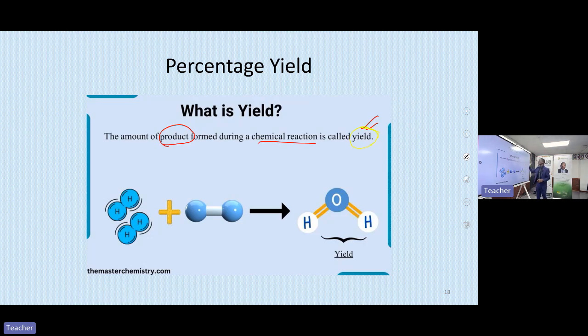Yield is what is formed. As we see here, hydrogen and oxygen react and form water. Water is regarded as yield because it's what is being produced from the chemical reaction.